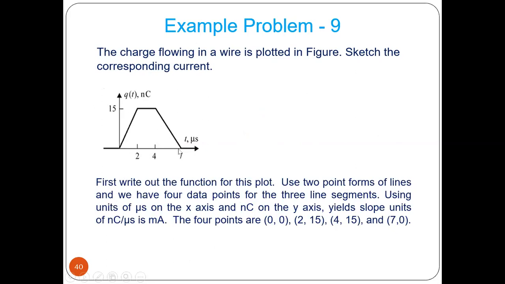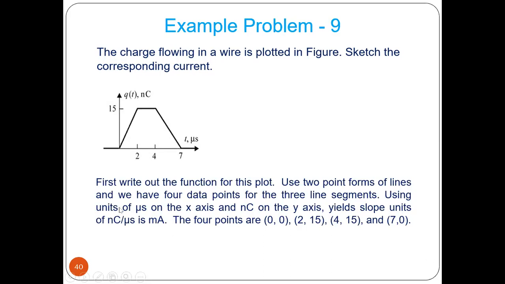1, 2, 3, 4 data points. X-axis is microsecond and y-axis is nanocoulomb. Now, what is the unit of the slope? The slope will be y by x, that is nanocoulomb by microsecond.